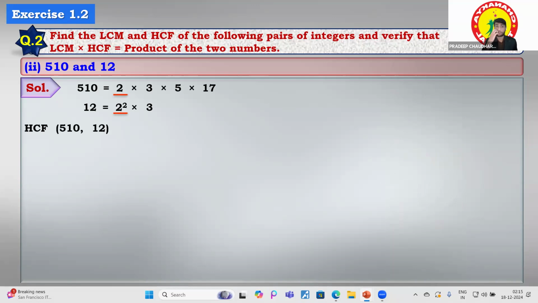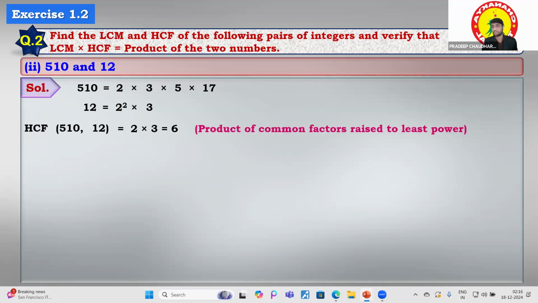What is the HCF? We have to find the least power of the common prime factors. What is the least power of 2 over there? Okay, so that's why. And there is another common factor, that is 3. And what is the least between them? 3 to the power 1 and 3 to the power 1, so it is the same, and we can take any of them. So 2 multiplied by 3 is equal to 6. The product of the common factors is taken with the least power.